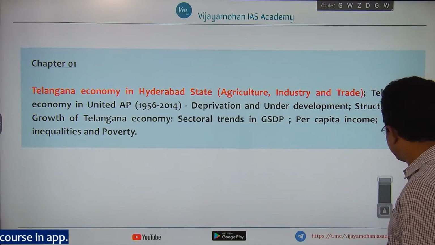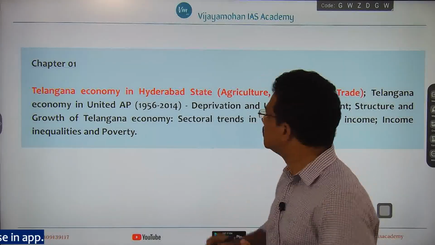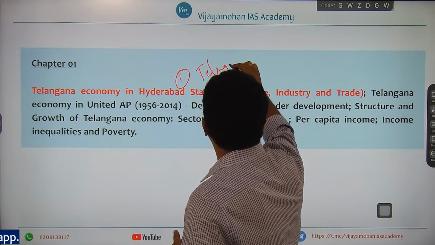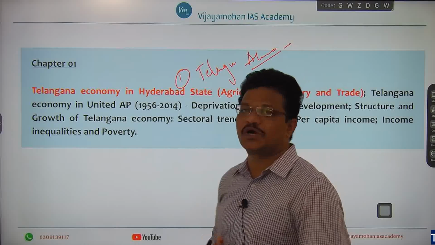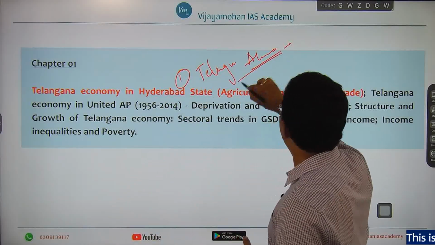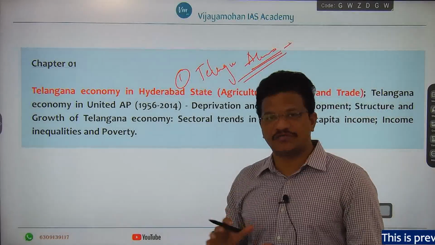The first and foremost source that I want to refer you to is the Telugu Academy textbook on Telangana economy. I think a new version has already been released, so you just take hold of the new version.